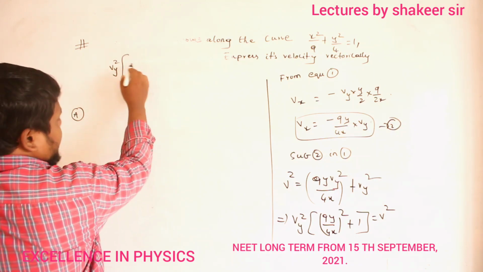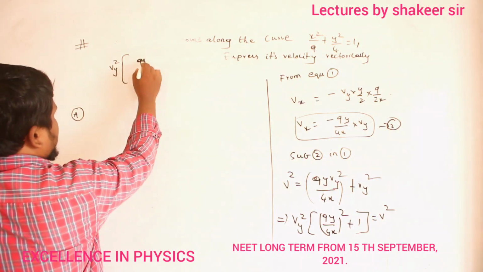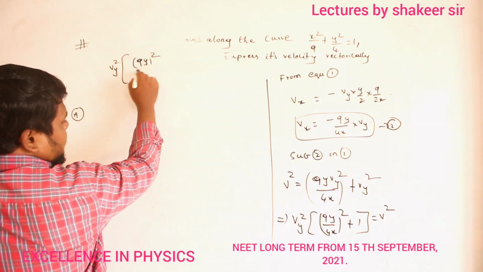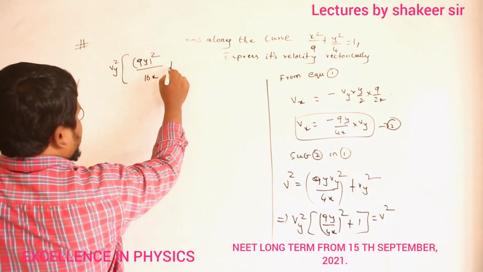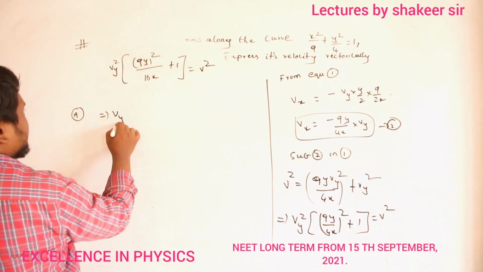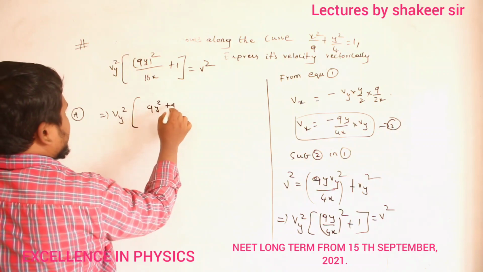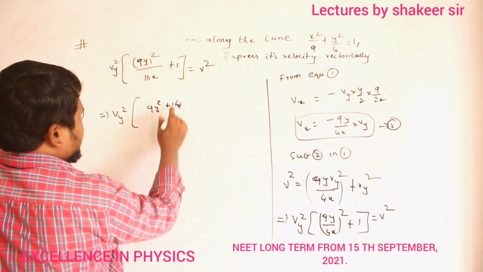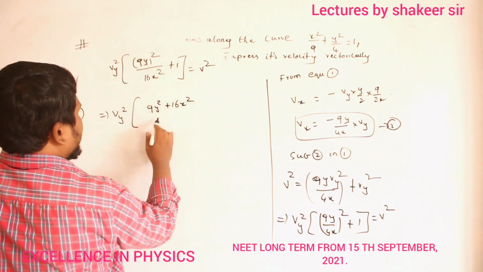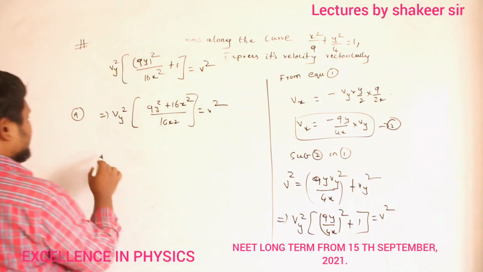Vy square multiplied by 9y whole square divided by 16x square plus 1 is equal to V square. Clear, number? So Vy square multiplied by 9y square plus 16x square divided by 16x square is equal to V square.